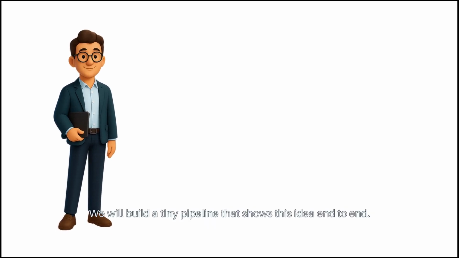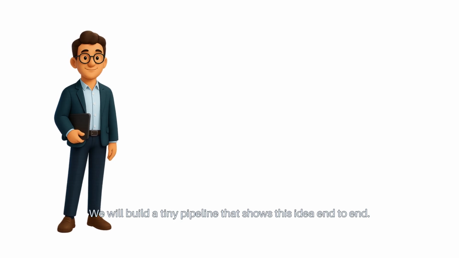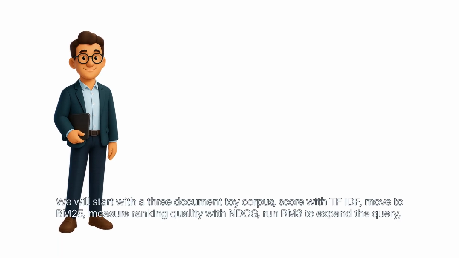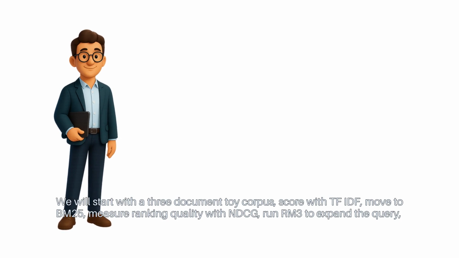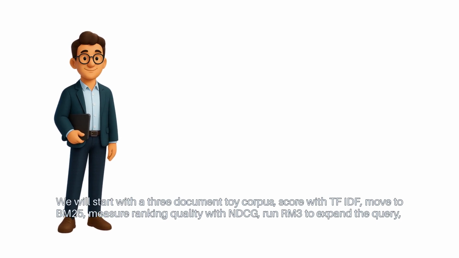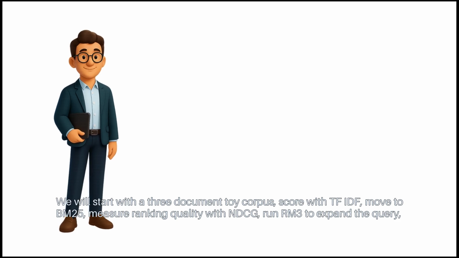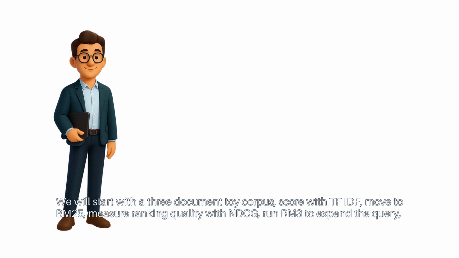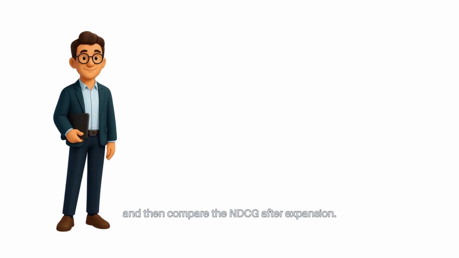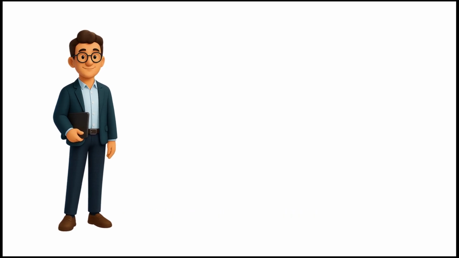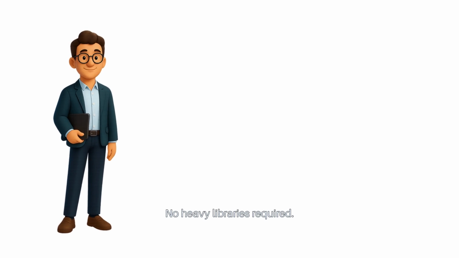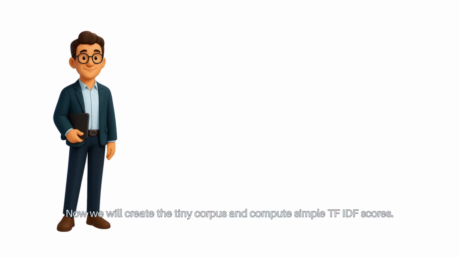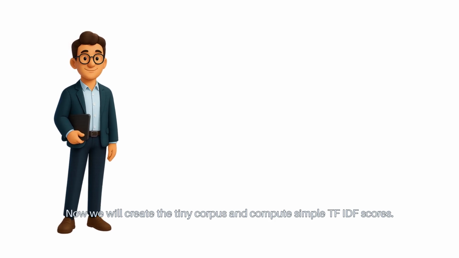We will build a tiny pipeline that shows this idea end to end. We will start with a 3-document toy corpus, score with TF-IDF, move to BM25, measure ranking quality with NDCG, run RM3 to expand the query, and then compare the NDCG after expansion. No heavy libraries required. Now, we will create the tiny corpus and compute simple TF-IDF scores.